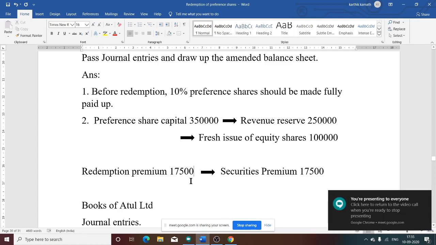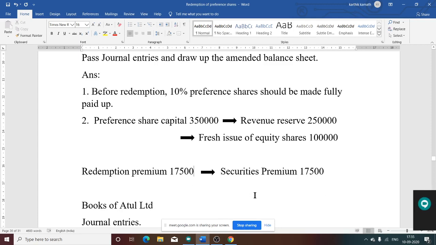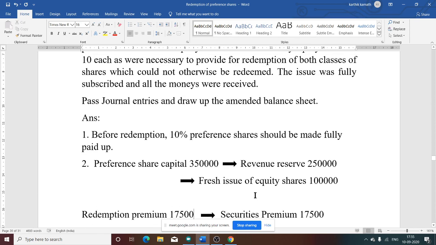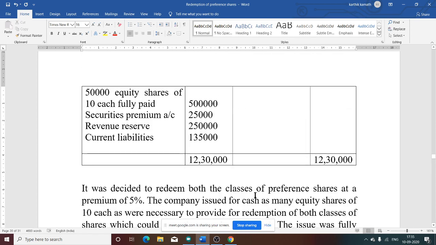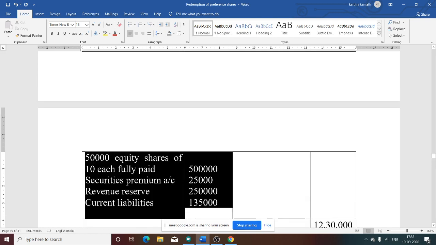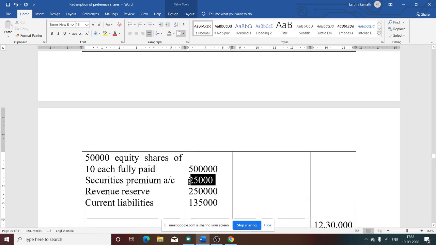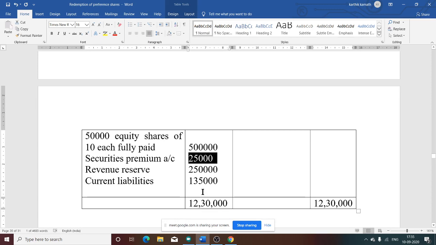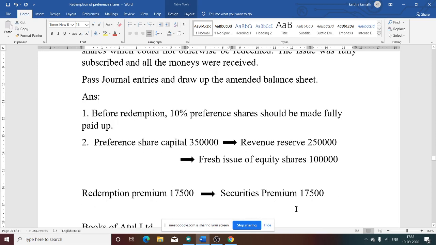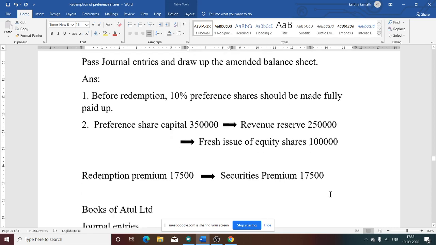So 17,500 is met either out of security premium, or out of profits. Is security premium information given in the question? Yes, it is given, that is 25,000, mentioned on the liability side. So there is sufficient balance in the security premium account. When there is a sufficient balance of 25,000, we can easily take 17,500 from security premium. So redemption premium is met by using the security premium account.